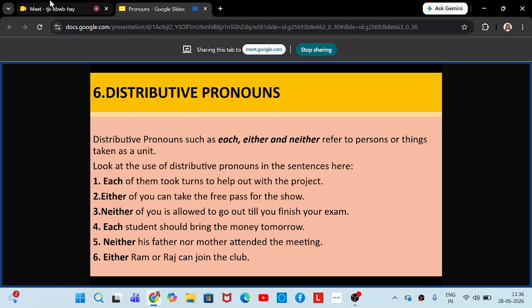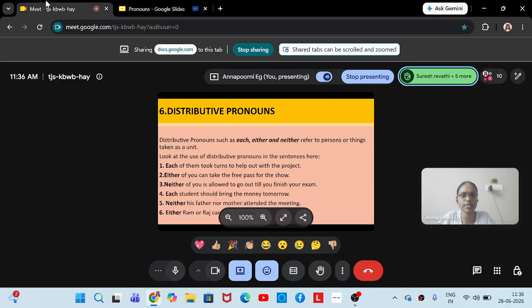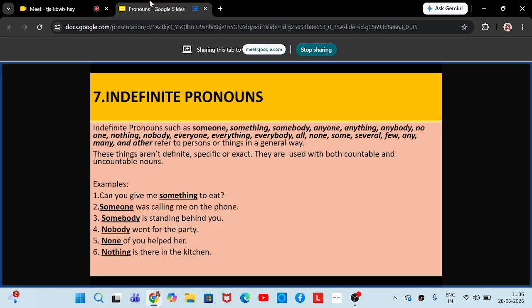Okay, can we go to the next type? Shall we discuss one more type today? Yes, ma'am. Okay, so the next type is indefinite pronouns. First of all, let us understand what is the meaning of the word indefinite. Indefinite means something that is not definite. So now you will ask me, ma'am, what is definite?